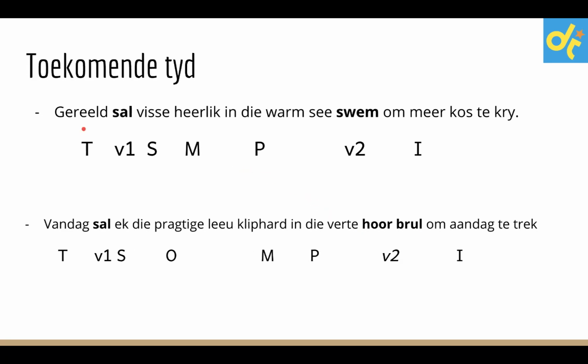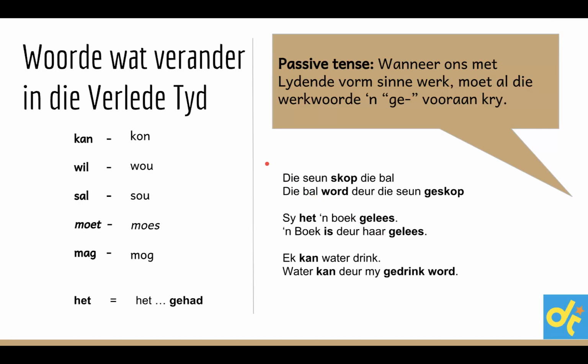Let's look at the toekomende tyd in this example of the normal sentence with the one verb. Gereeld sal visse heerlik in die warm see swem om meer kos te kry. Vandag, with the sentence with the two verbs, vandag sal ek die pragtige leeu kliphard in die verte hoor brul om aandag te trek. So you'll note that this in the future tense and in the past tense is exactly the same. Let's look at the words that change in the past tense. Kan changes to kon, wil to wou, sal to sou, moet to moes, mag to mog.